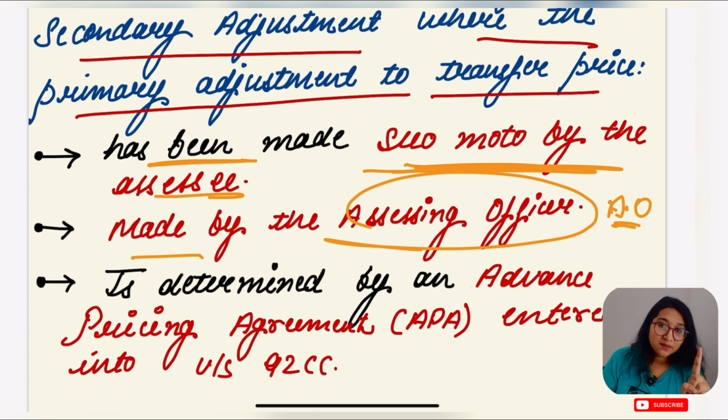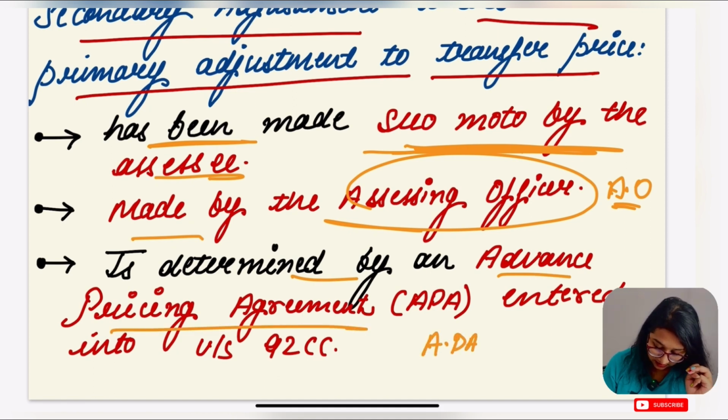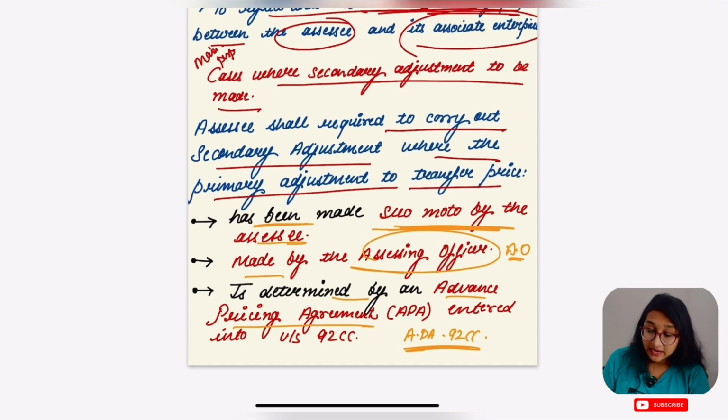The second case is when it is made by the assessing officer. The third case is when it is determined by APA, advance pricing agreement, under section 92CC. First by SSC, second by assessing officer, third by APA under 92CC.